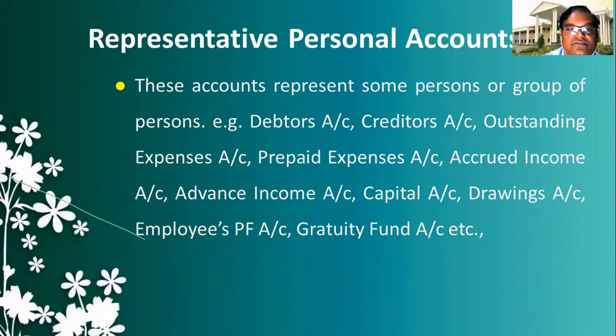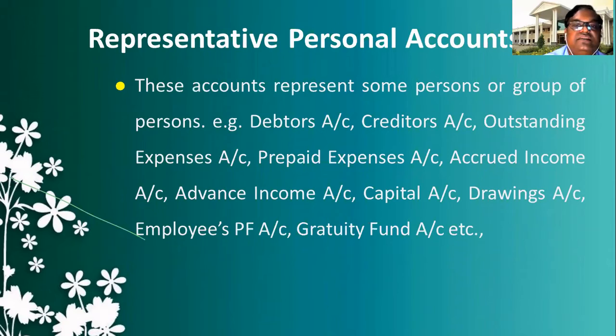Debtors are those who borrow a loan from the company. And creditors are those people from whom we borrow loans. The people who give loans come under creditors.